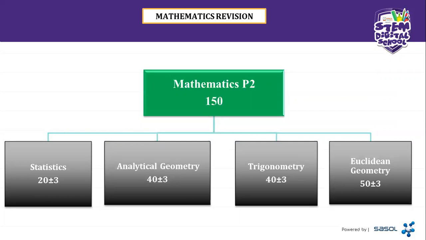The first topic that we're going to be discussing is statistics, which gives us 20 plus or minus 3 marks. And then we go to analytical geometry, which contributes 40 plus or minus 3 marks. The third topic, trigonometry, weighs 40 plus or minus 3. And of course, the last one, Euclidean geometry, is 50 plus or minus 3. So in total, it gives us 150.